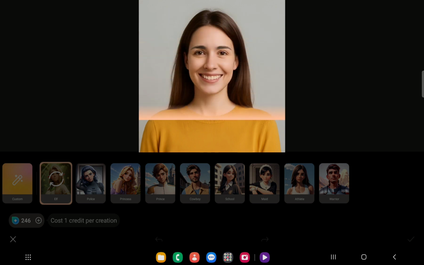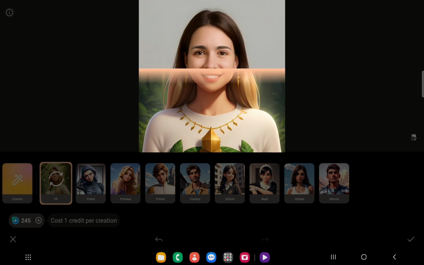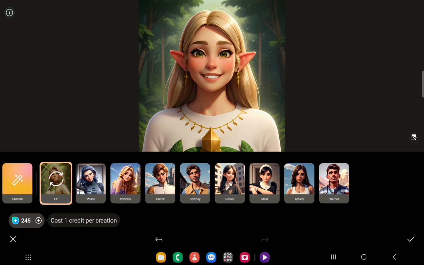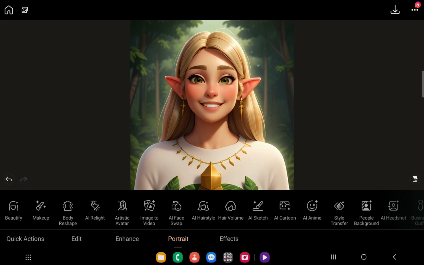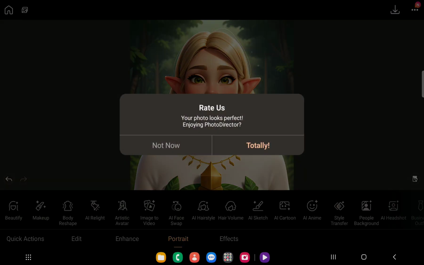While AI is doing magic, you can see that there are other options. So for example, you can become a police officer, a schoolgirl, or a maid as well. You just have to wait a few seconds while it's working on your portrait, and here we go, a very beautiful elf. Click on the check mark and do not forget to save your image.